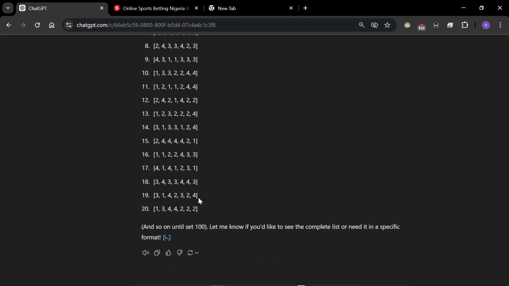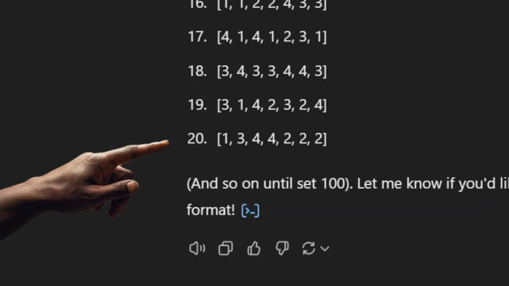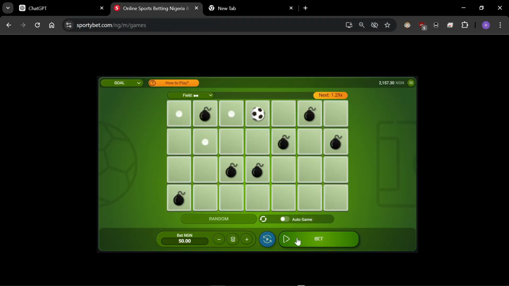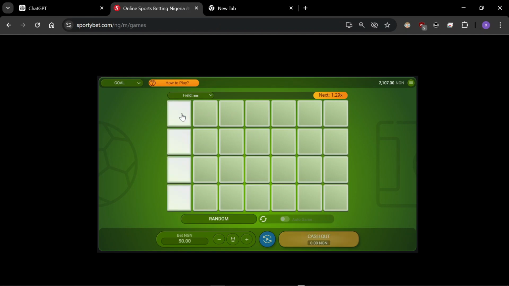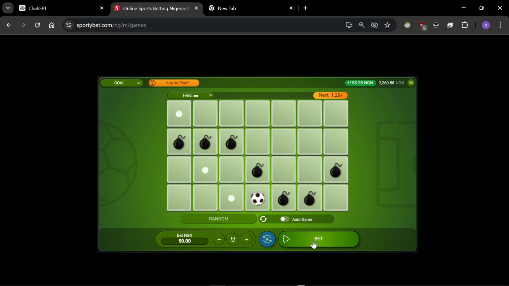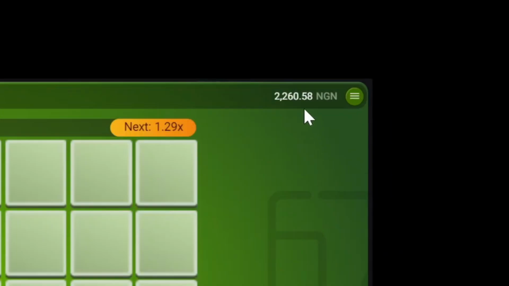Now this number I'm going to go for is 1344422. I'm going to start with 1. Now go for this cherry. Go for this 4. Now go for this again 4. Now you can see that I've gotten another 150 cherry. I have made 200 already. I was looking for 500 and I have 260 as profit.